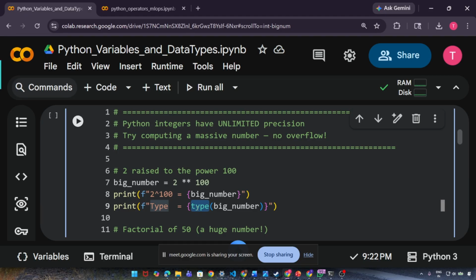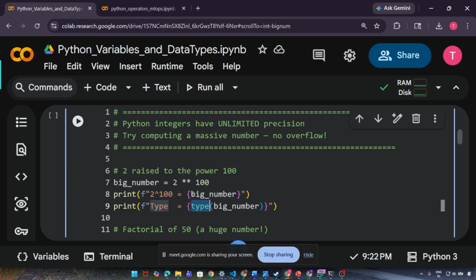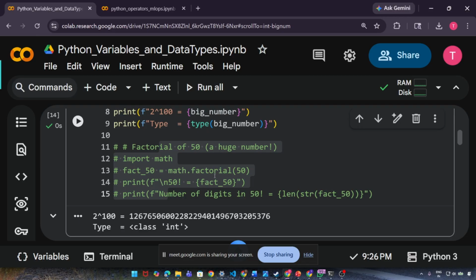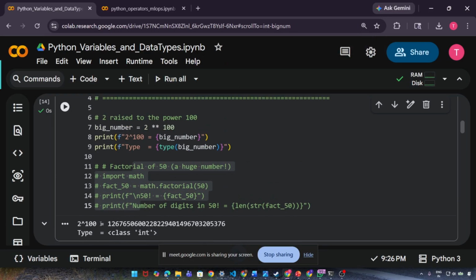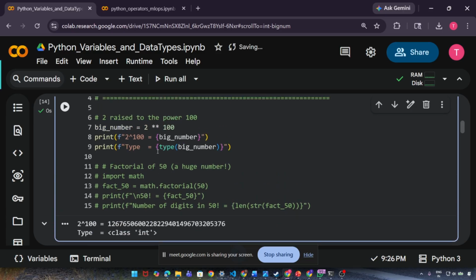Like you know, integer is one kind of data type. We have other types too, but this will tell the data type. I will run this and just see what we get. See, 2 to the power 100 is giving me this value. And I have mentioned that Python has unlimited precision. And it is telling the type is int, so that is the truth.